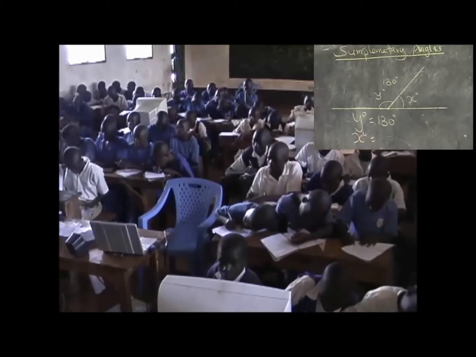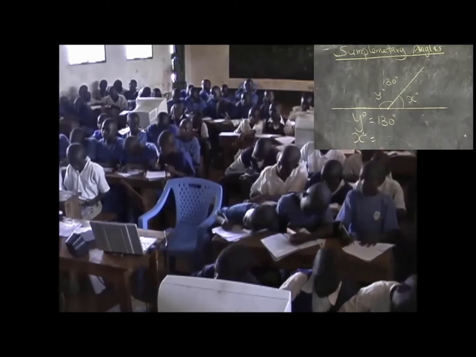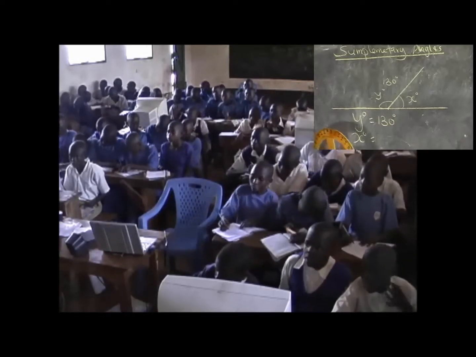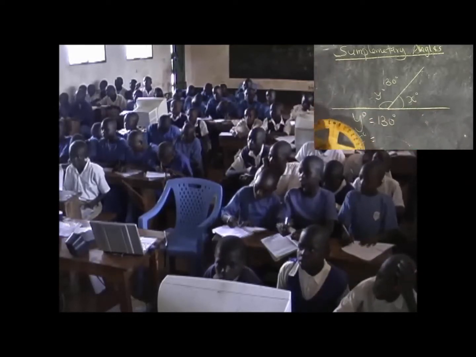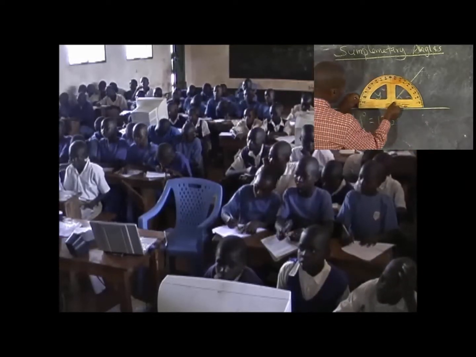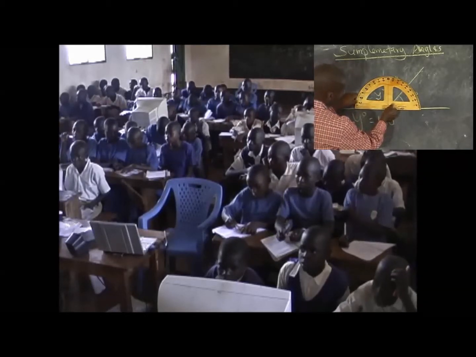Then what is the size of the angle marked X? To find the size of the angle marked X, we do the same, we use our protractor. But in this case now, I will take this line here as my baseline. Therefore, I'm forced to place my protractor in this order. You see?